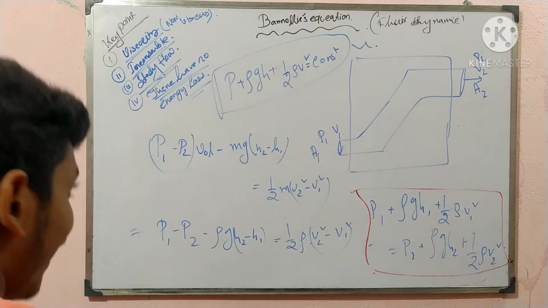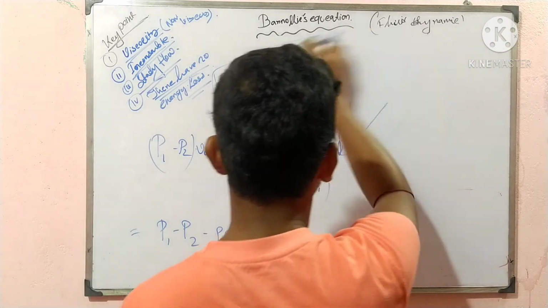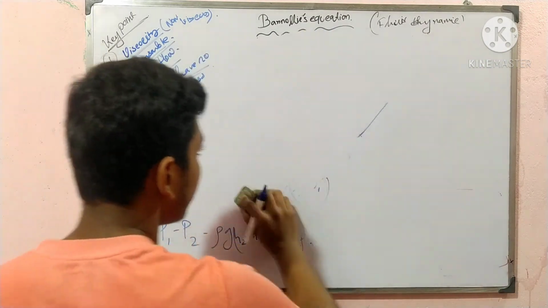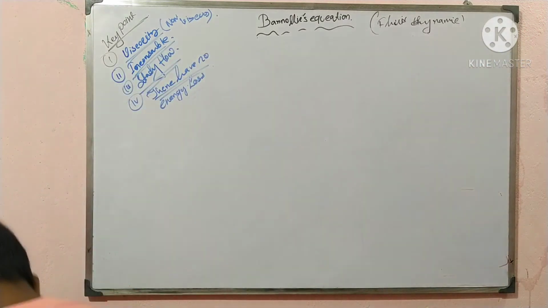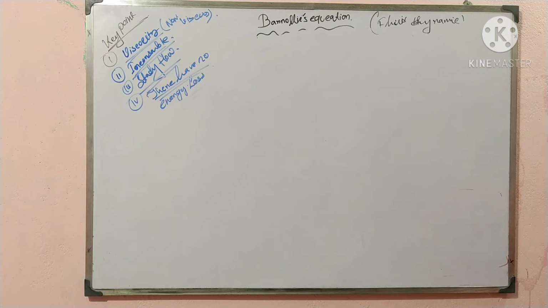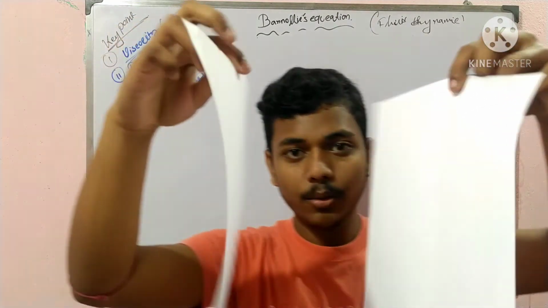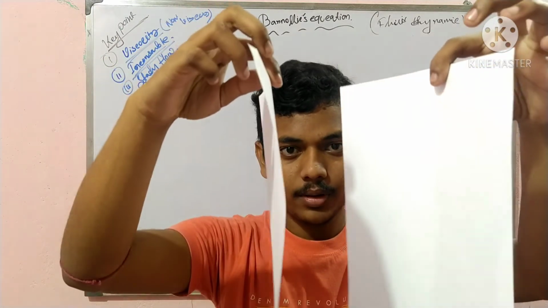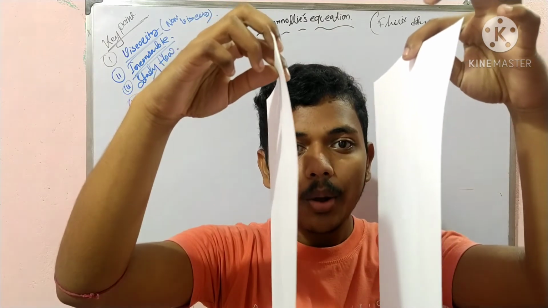Now there is another thing, and there I will take an example. Okay, so now I will take an example of Bernoulli's equation. Okay, so the example is: I have two papers, and I will place them here. I will place this, and I will pass air between them.